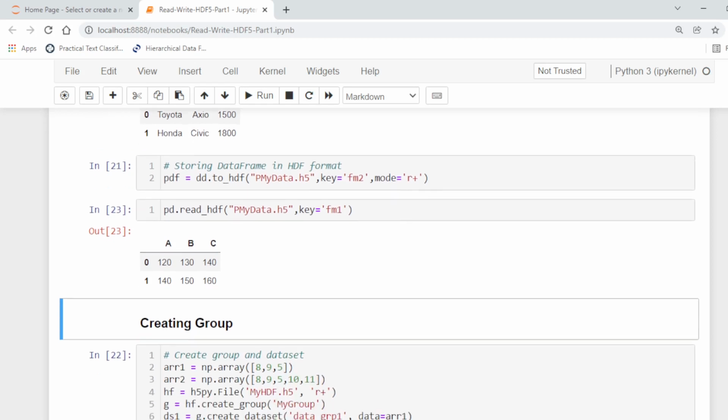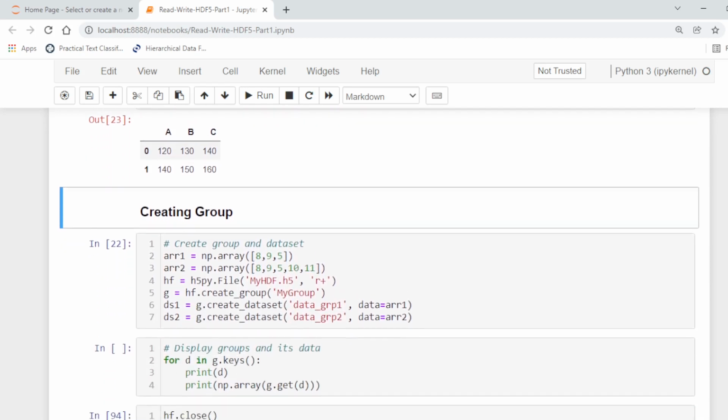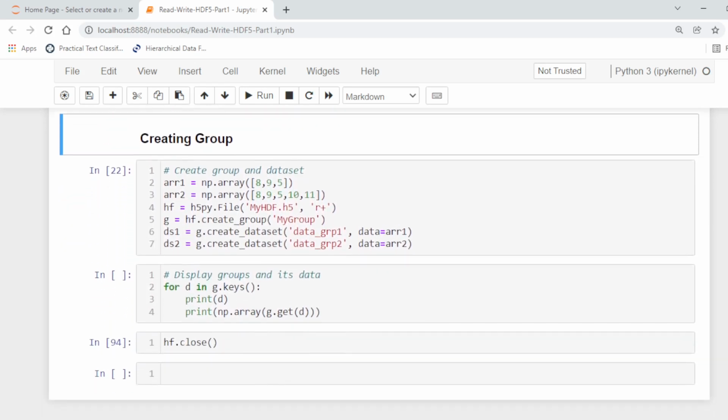Now, sometimes we want to group the data sets. We place all the data sets that are similar or related to one another in the same group. So here we have 2 data sets, array 1 and array 2.